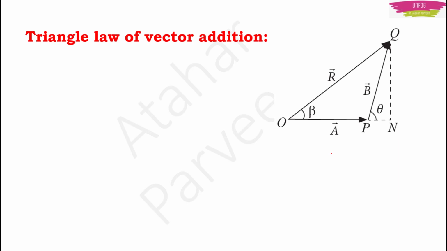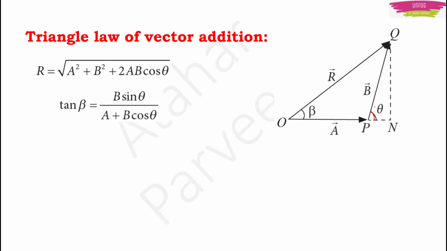Here the magnitude of the resultant will be equal to square root of a square plus b square plus 2ab cos theta. Or if you want to find the value of the other angle beta, then you can use this: tan beta is equal to b sin theta upon a plus b cos theta.